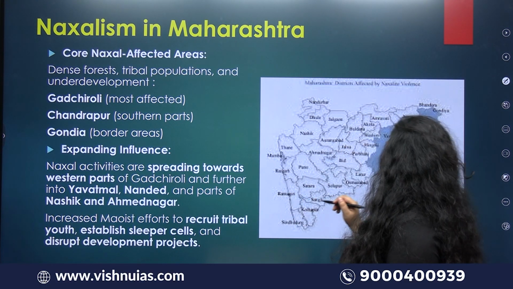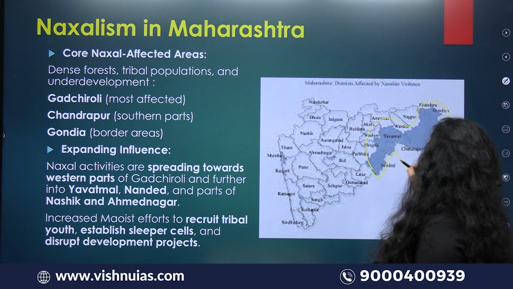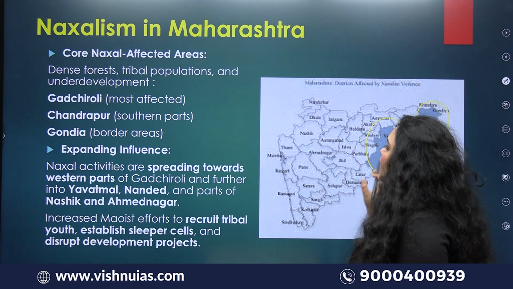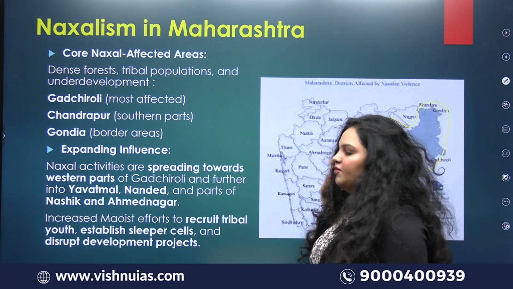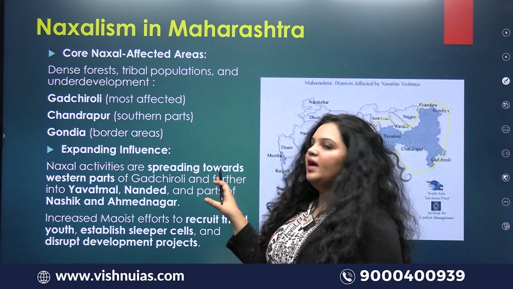Now, Naxalism in Maharashtra, as I pointed out in the map, these are the areas where Naxalism is spreading right now. Gadchiroli is the most affected, and from here it is expanding further. So this is the core area of concern.